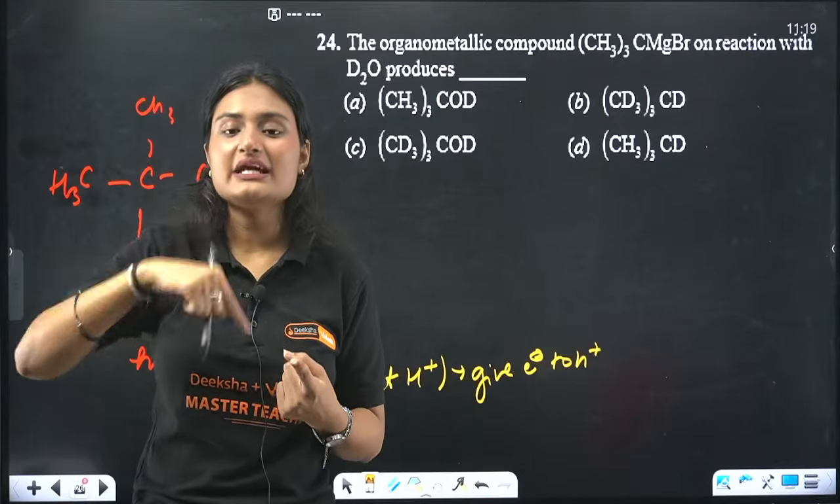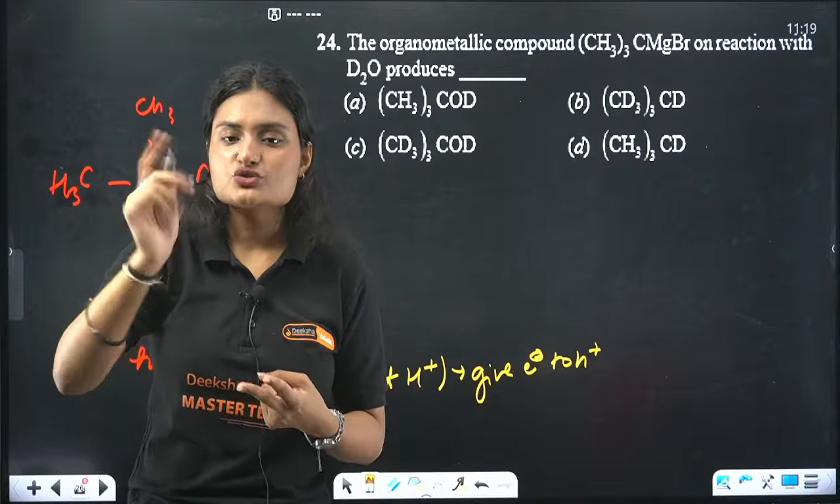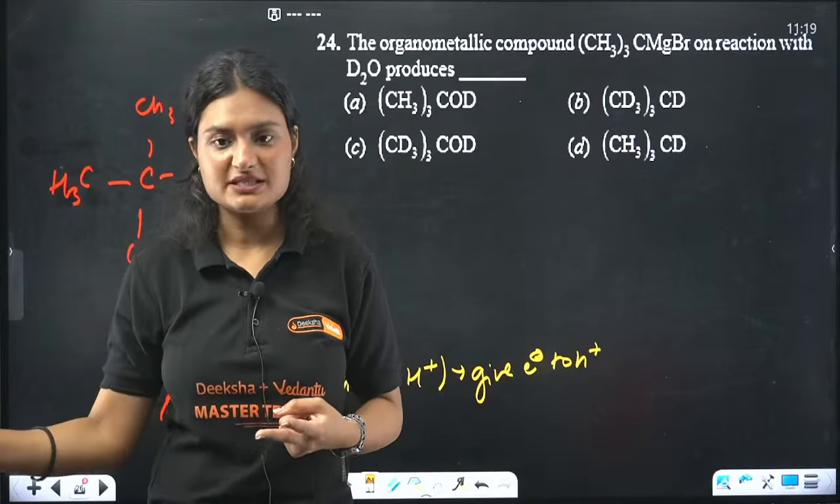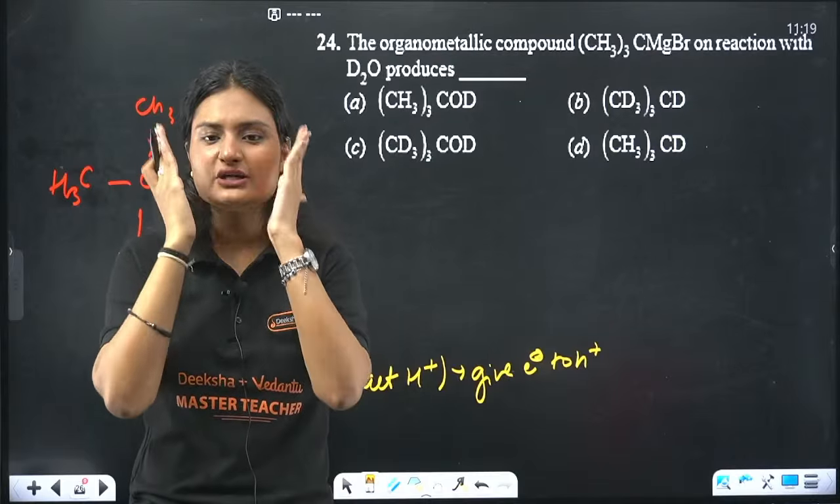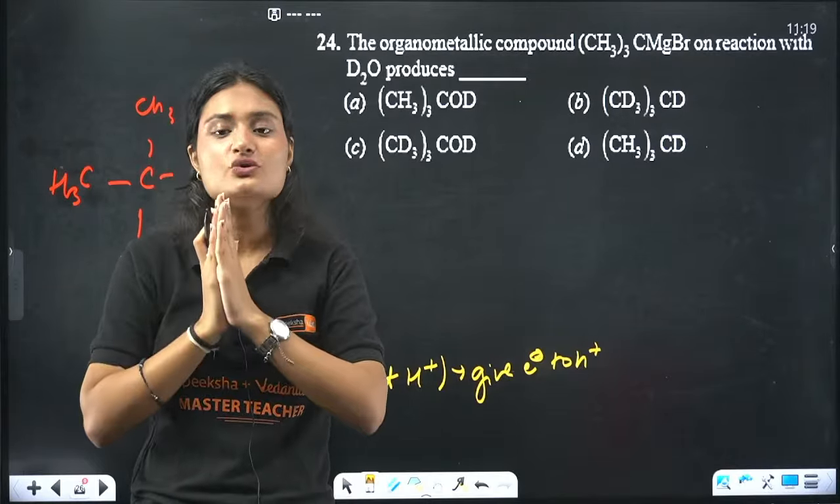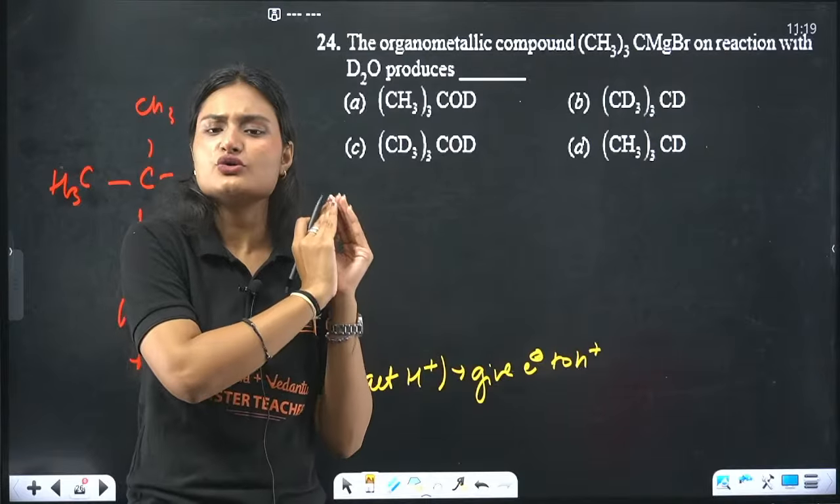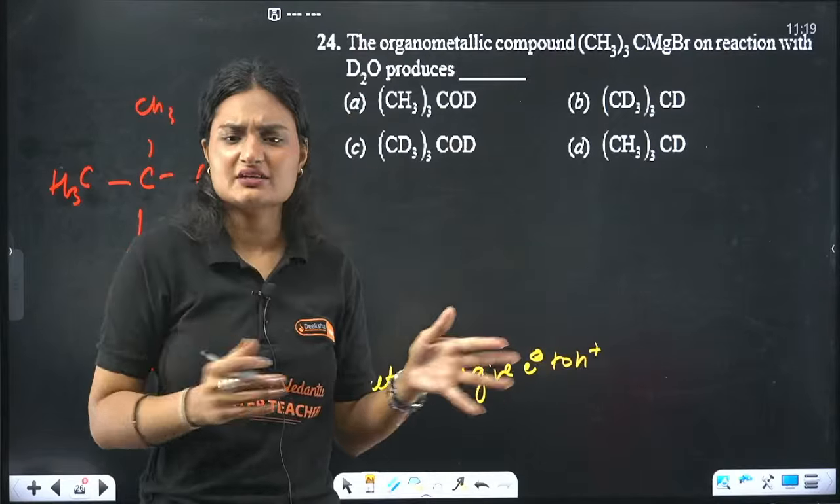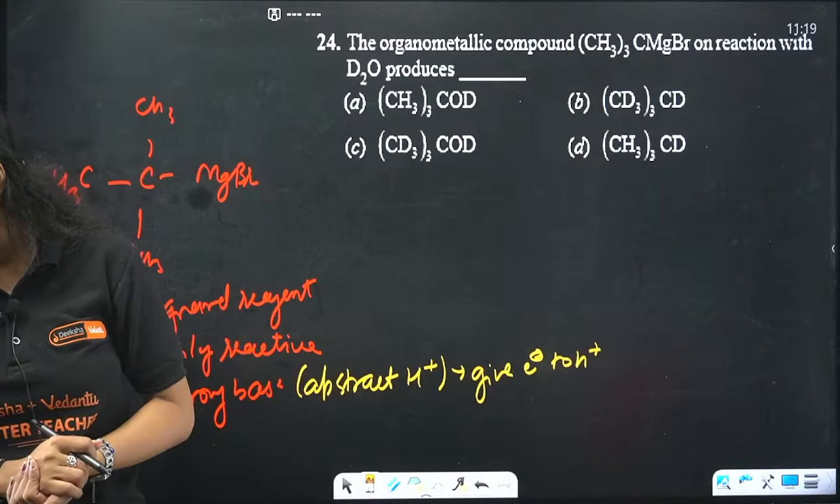Bases donate electrons to protons. Nucleophiles donate electrons to an electron deficient species. A base has its priority set that it is going to donate electrons to a proton only. And your nucleophile wants to donate electrons to any electron deficient species, right? Any person comes, I'll give the food.